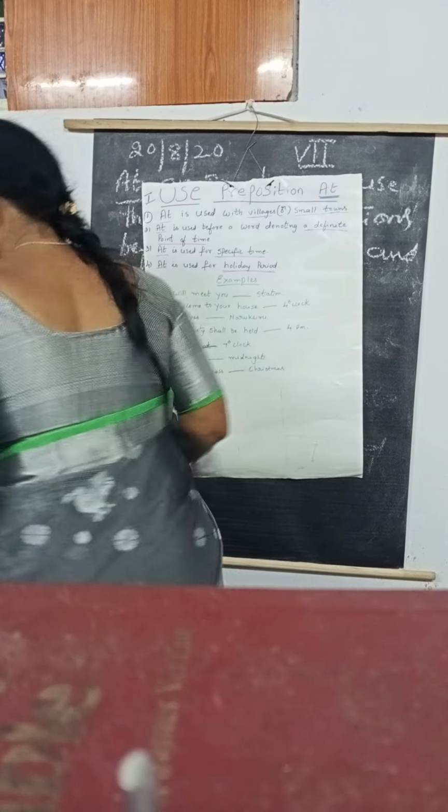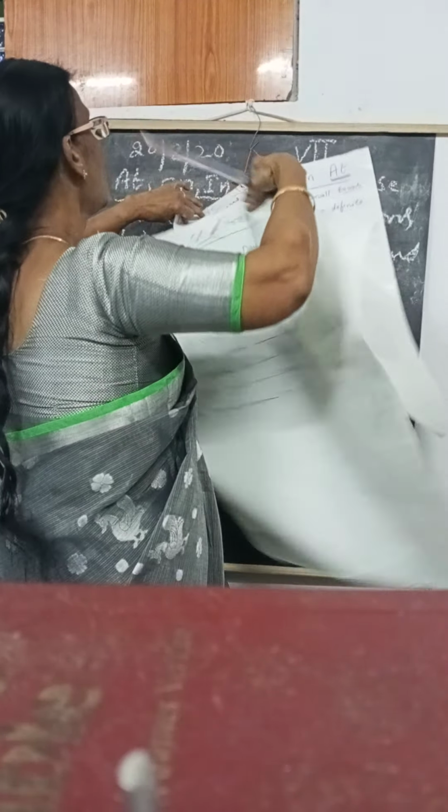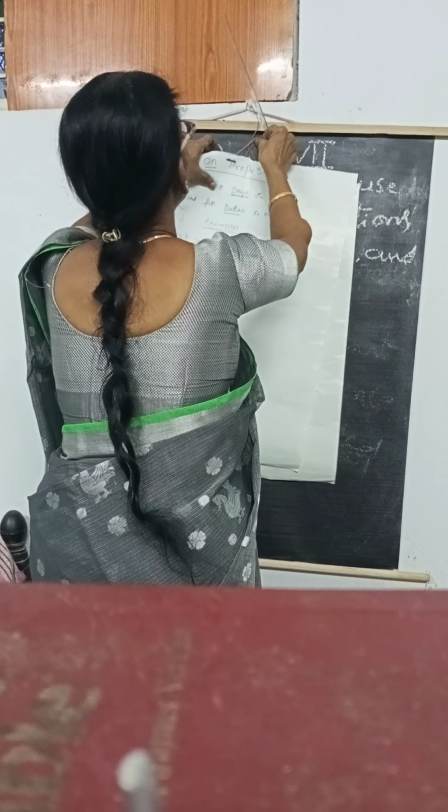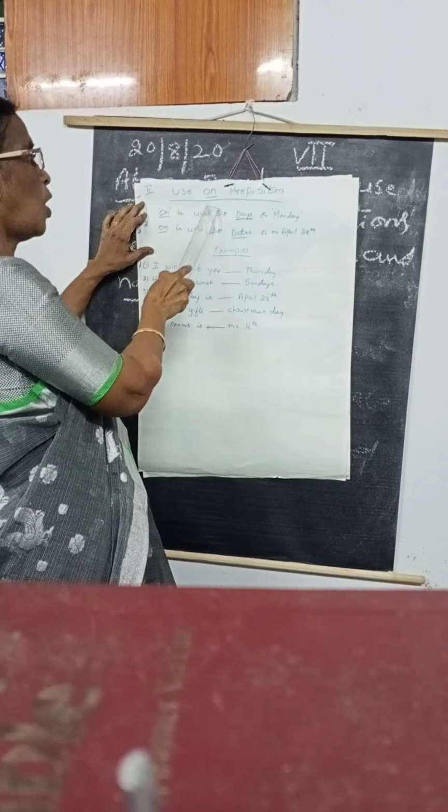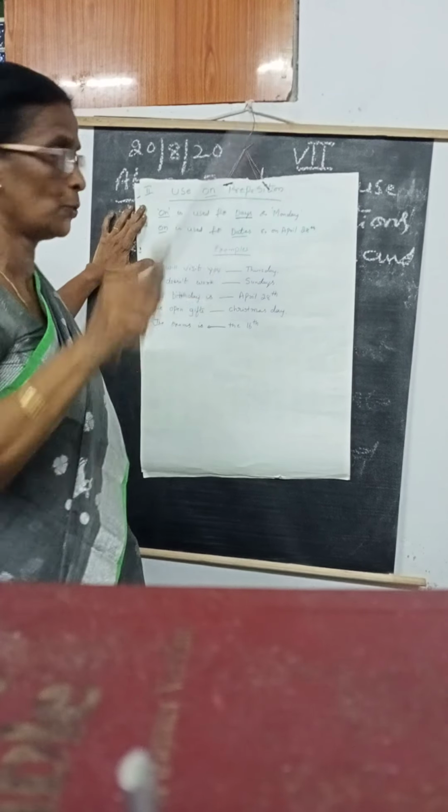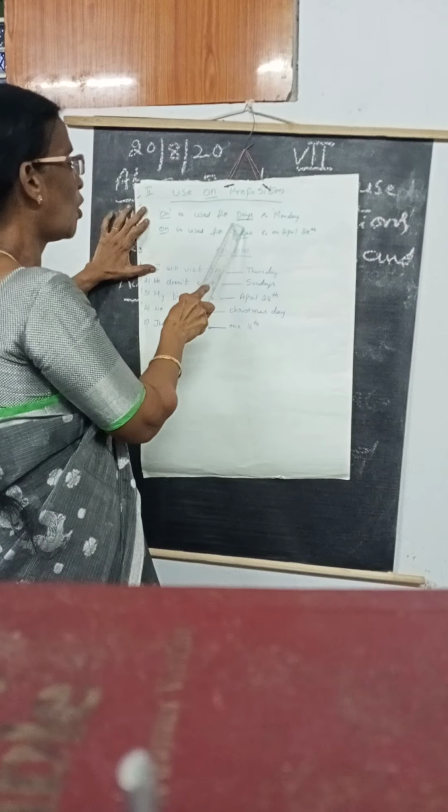And second, we are going to see on. Second one is on. Use the preposition on where we have to use. On is used for days.